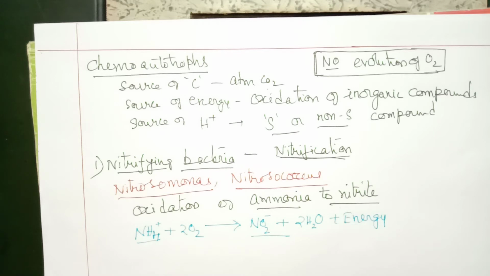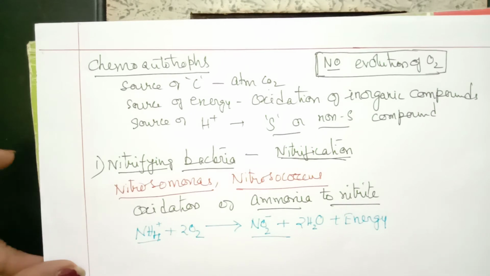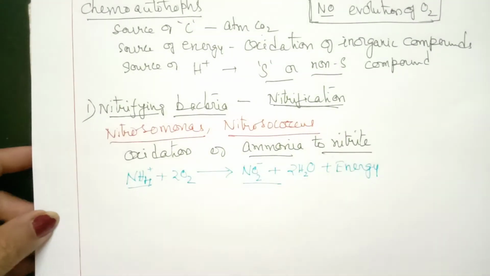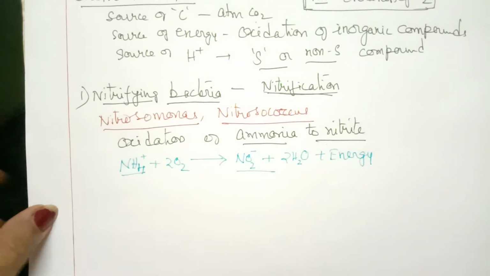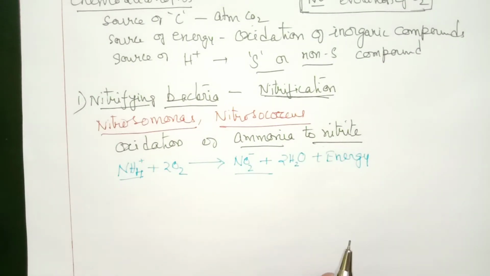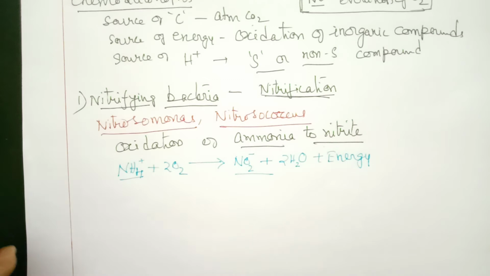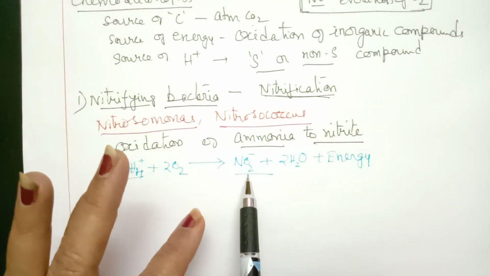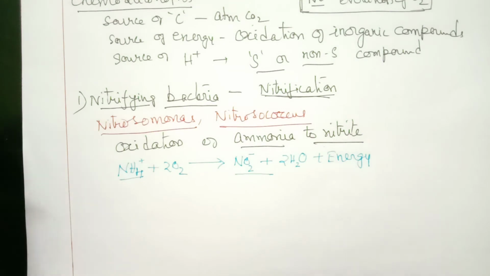The next stage, what happens? In the next stage we find another two bacteria. They convert nitrite finally to nitrates. Ammonia is first converted into nitrite and then nitrite is converted into nitrate.